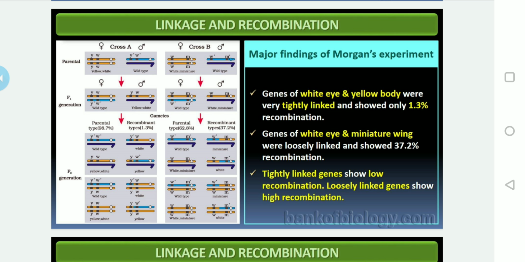Genes of white eye and miniature wing were loosely linked and showed 37.2% recombination. The tightly linked genes show low recombination, loosely linked genes show high recombination, isn't it?